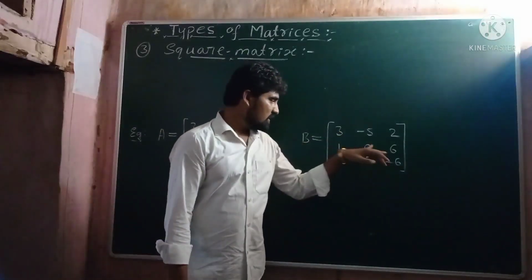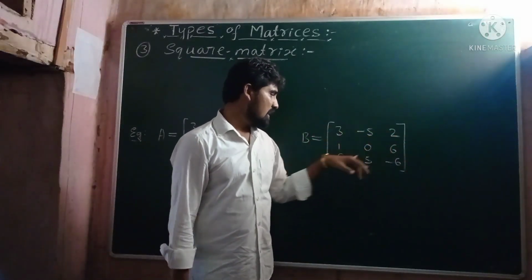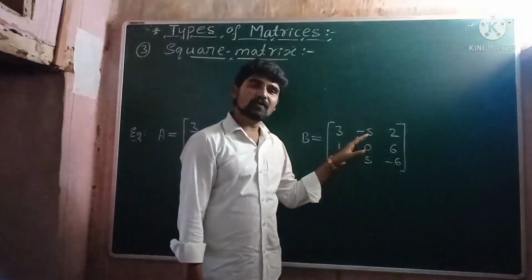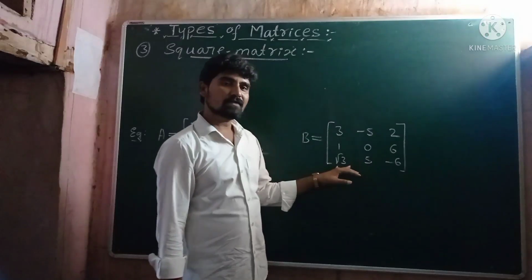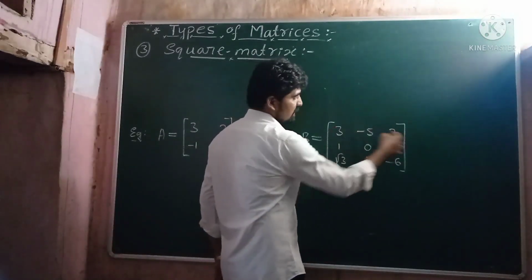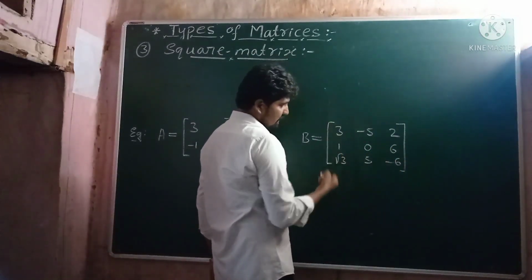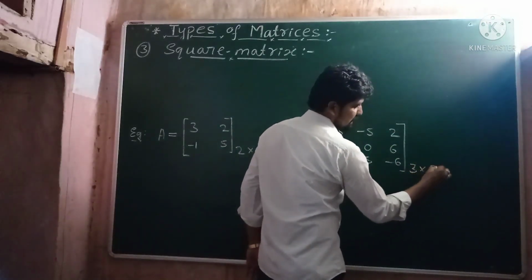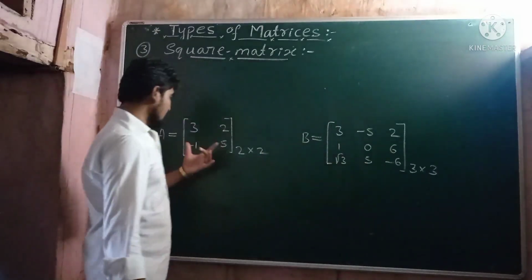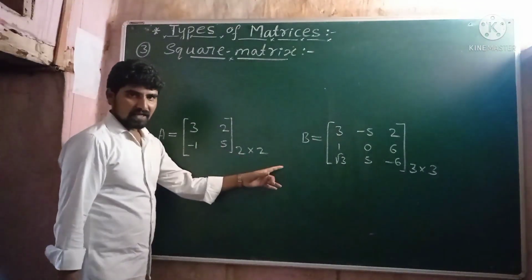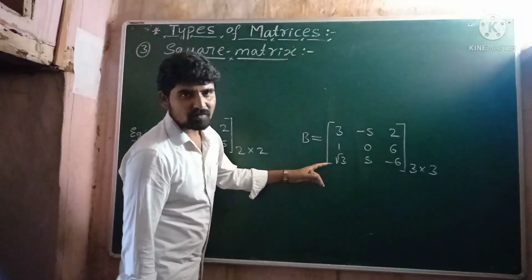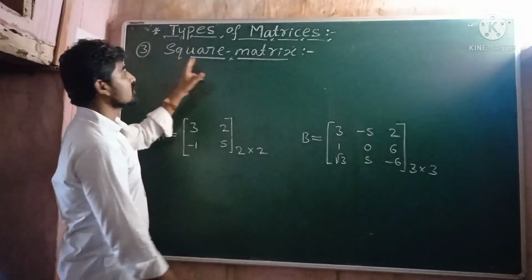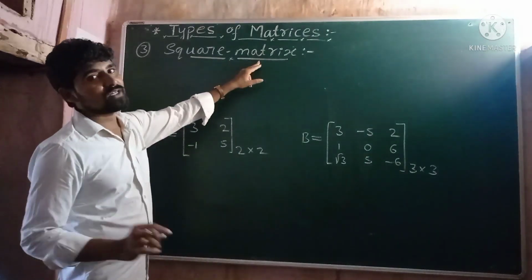Because here the numbers are arranged in rows and columns, and the number of rows is equal to the number of columns. This matrix consists of 3 rows and 3 columns. Therefore the order of the matrix is 3 cross 3. Hence, in the matrices A and B, the number of rows and number of columns are equal to each other. Hence, these two matrices A and B are square matrices. I hope all of you understood.